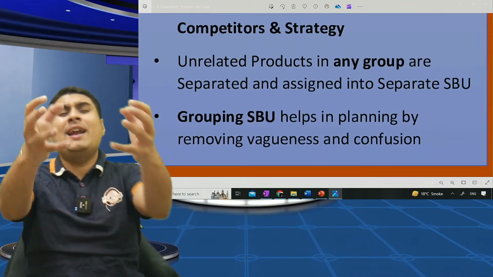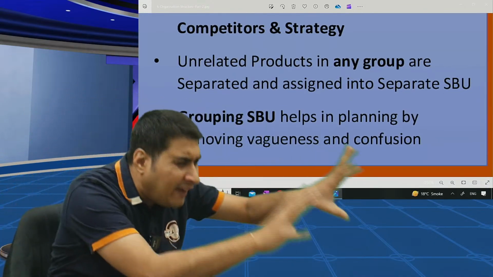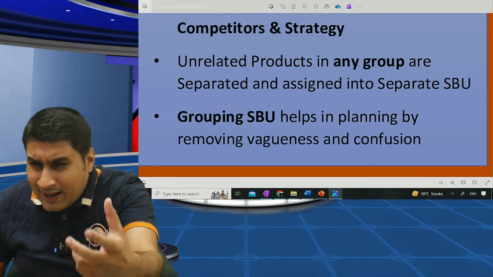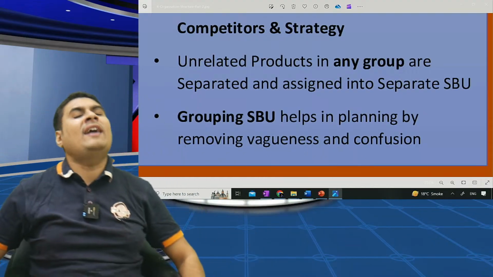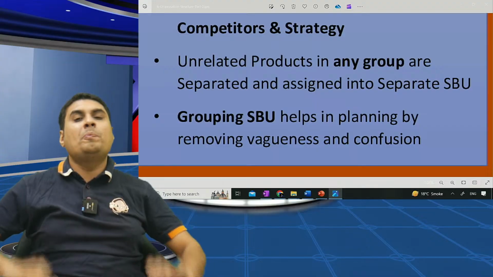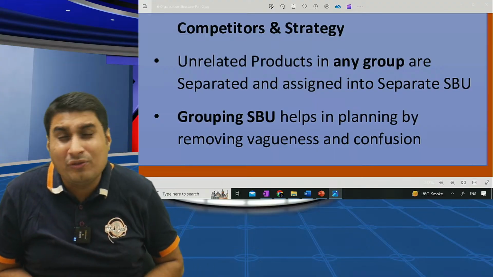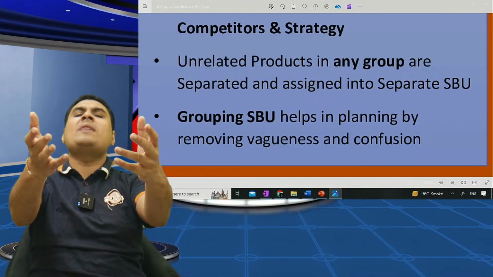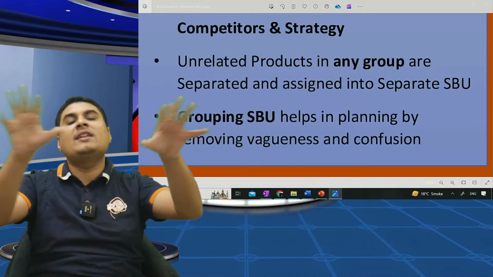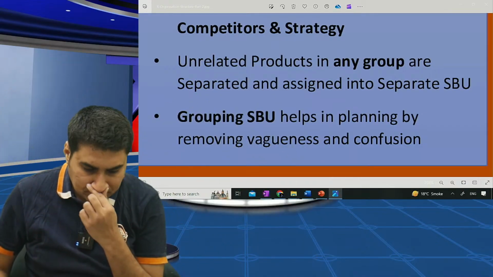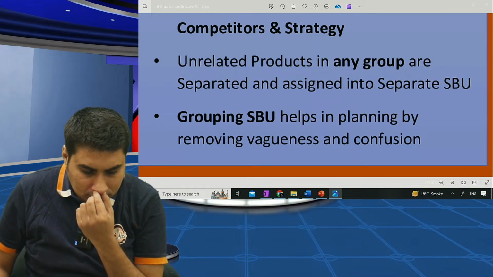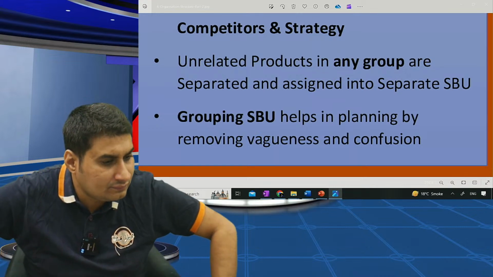Last, G. Unrelated products in any group are classified into separate SBU. Last, grouping based on SBU helps to remove vagueness and confusion. Vagueness is confusion only.